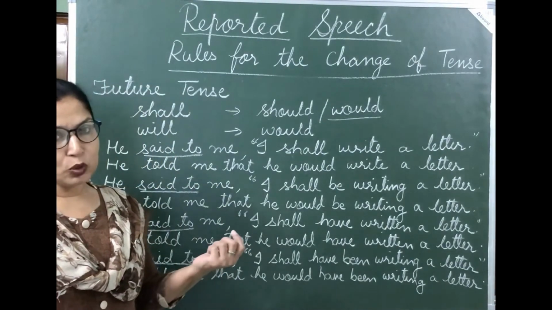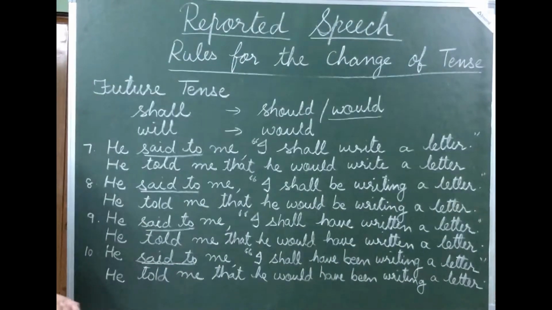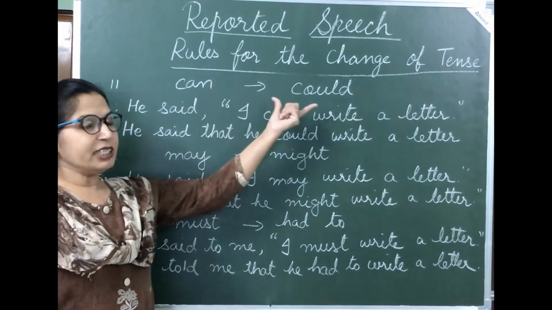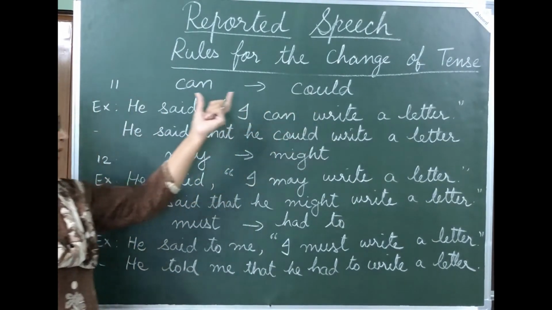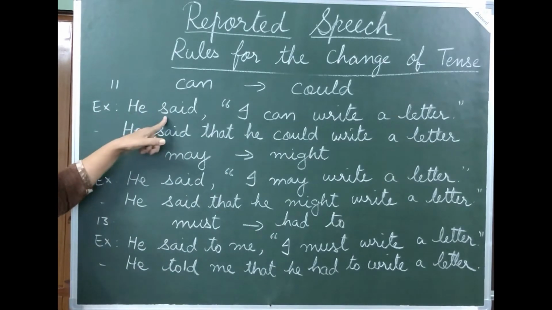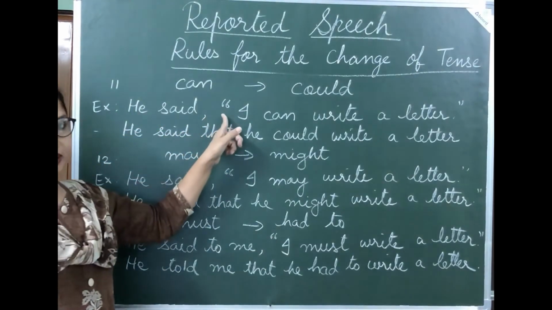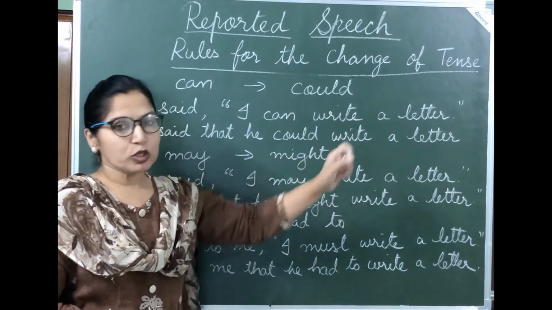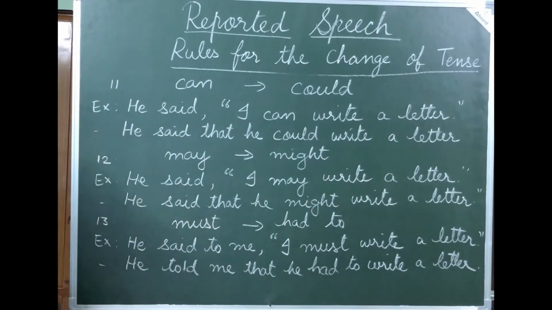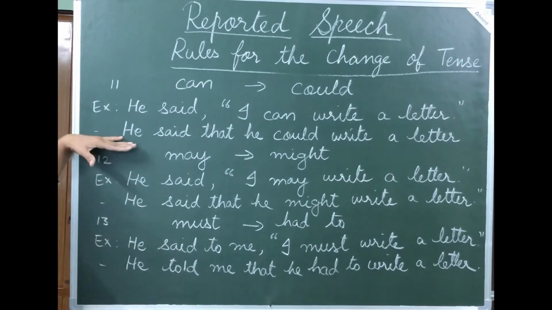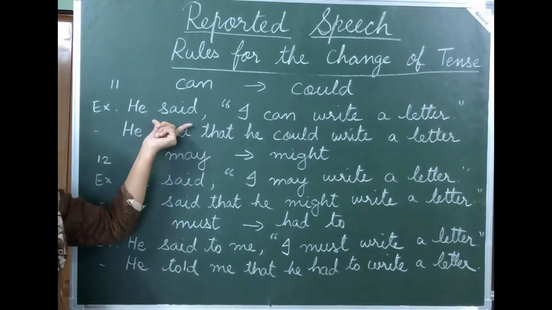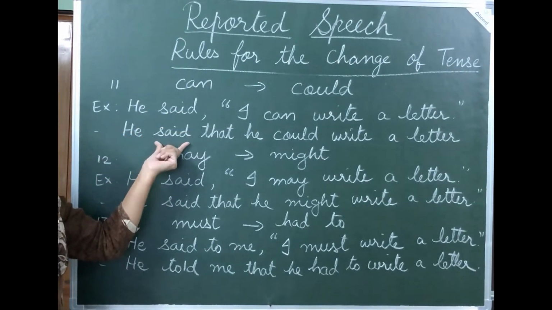Now let's move on to next. And the next is can changes into could. He said, "I can write a letter." Now students, if there is said to, we change it into told. But if only said is there, then it will remain said.